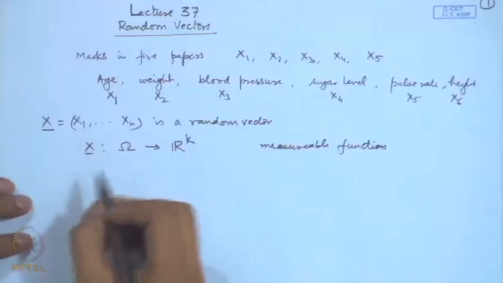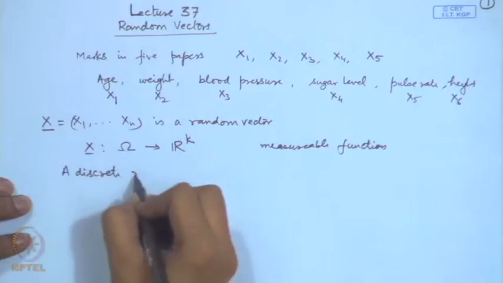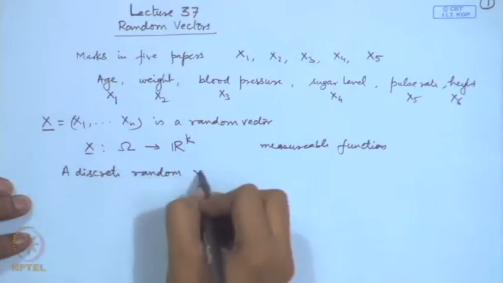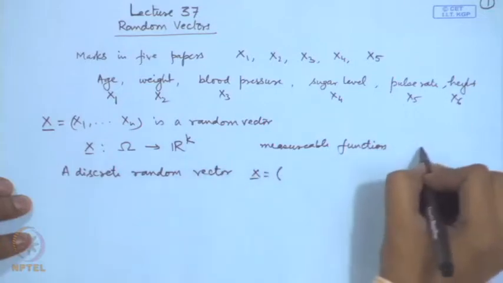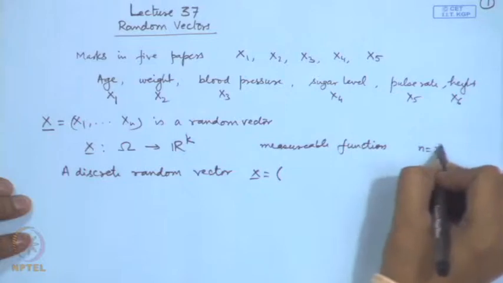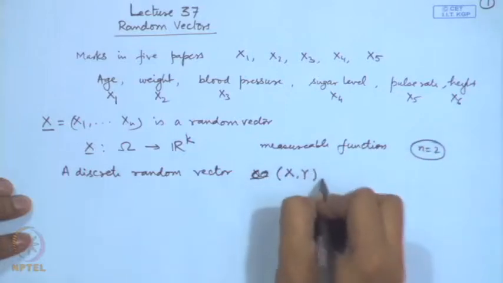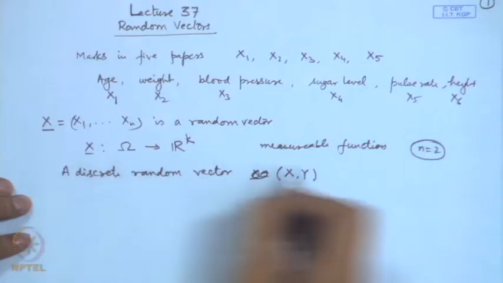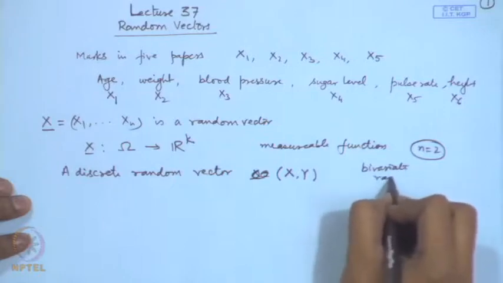Let us take 2 special cases. One is when all the components are discrete, and the second is when all the components are continuous. So we consider a discrete random vector. Now I will restrict my attention to 2 dimensions, n equal to 2, so let us consider X = (X, Y). This is also called a bivariate random variable.